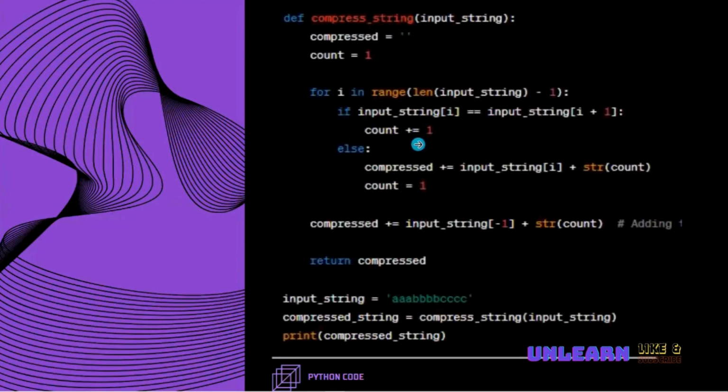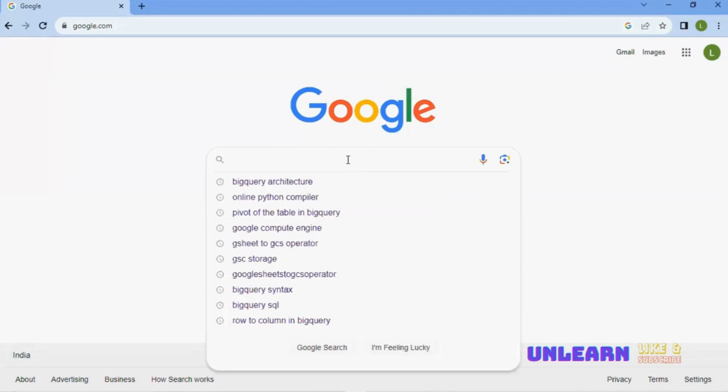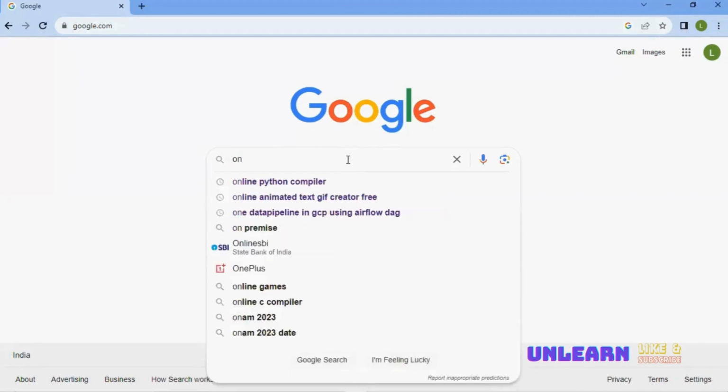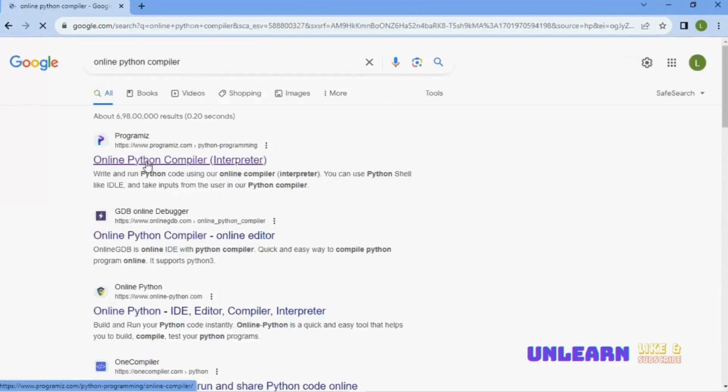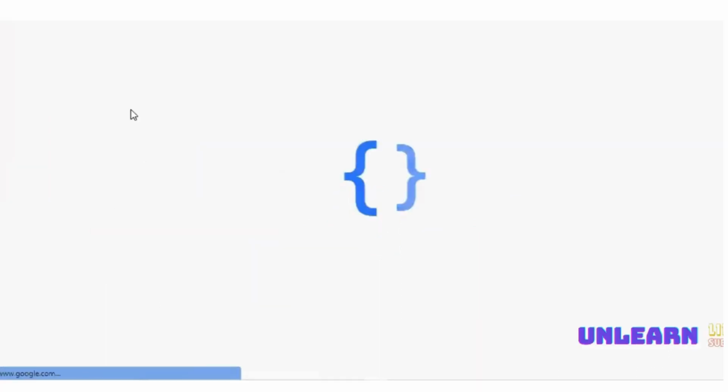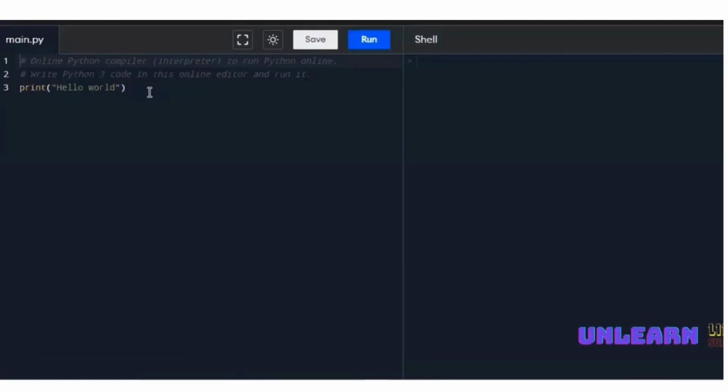So let us work with this practically. For that, I'm using an online compiler. Very important: using this online compiler, you can interactively check your code. So I'm just typing online Python compiler, and I'm taking the first one.